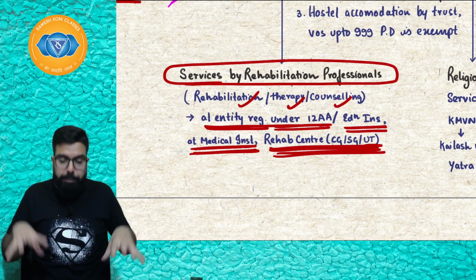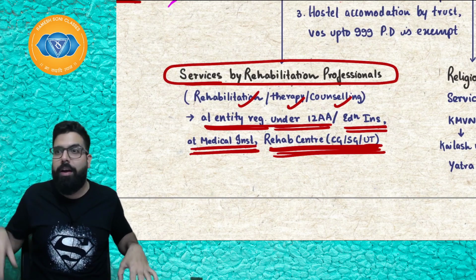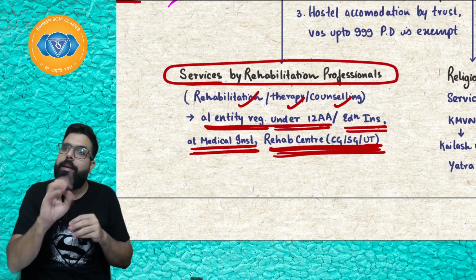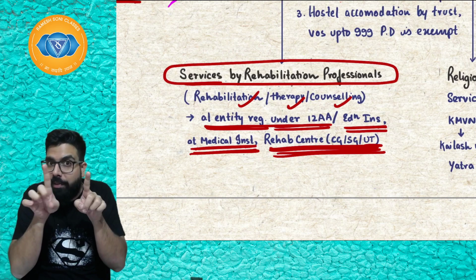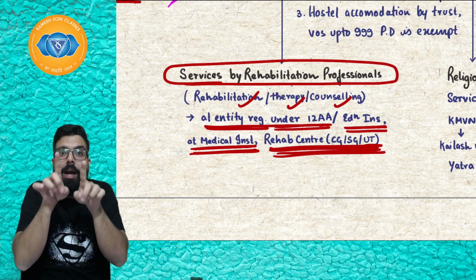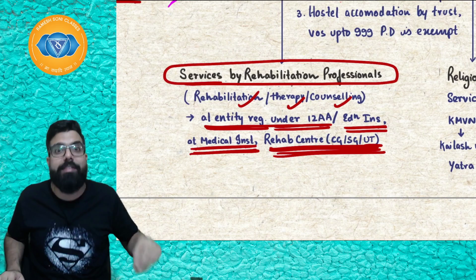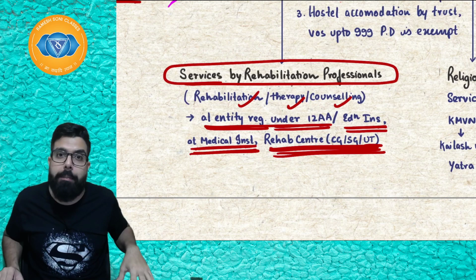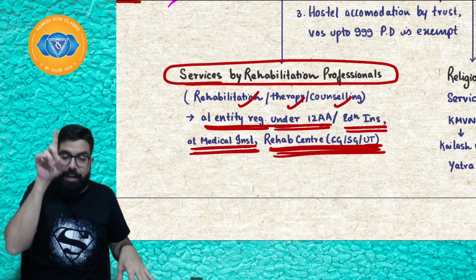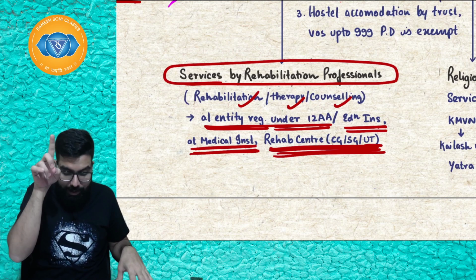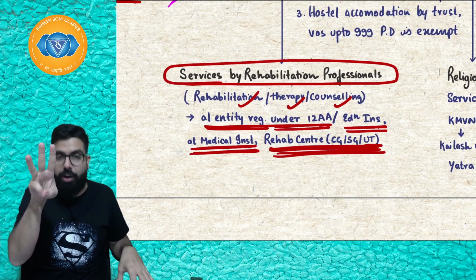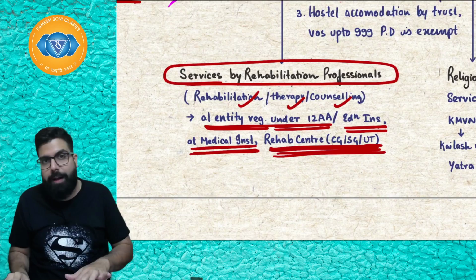Supposing I have set up my rehab center at home only. I call these drug addicts at home and I give them counseling. Then my services are not exempt. A rehabilitation professional's services will be exempt only if I am giving rehabilitation services at an entity registered under 12AA or at an educational institution or at a medical institution or at a rehab center.